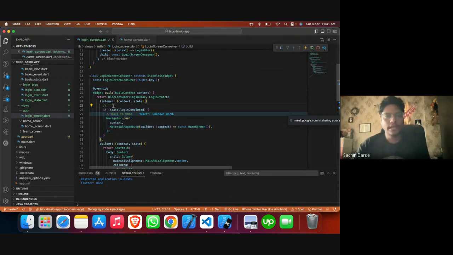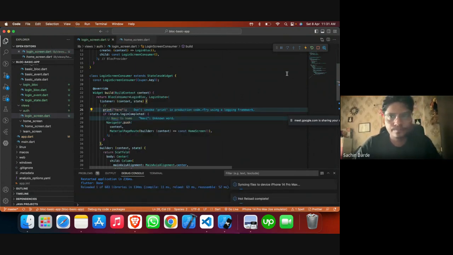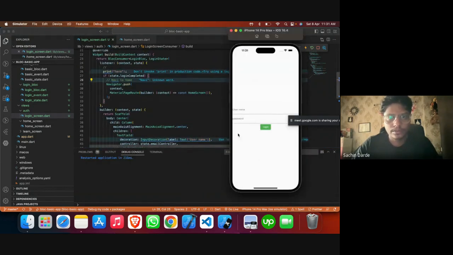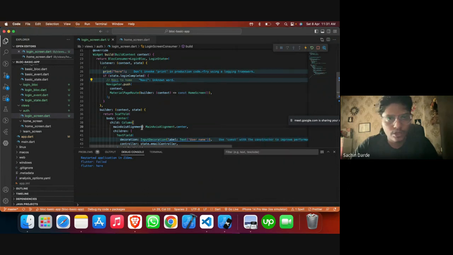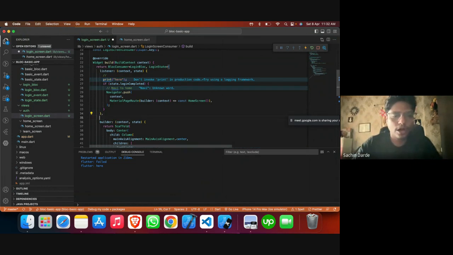Correct. So let me add a print statement here just to see when it gets called. Let me just reload. Okay, so if you can see here, it gets called here, right? So we want to basically avoid this. We don't want it to be called for every listener. So how do we do that?